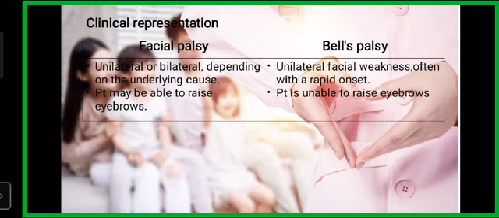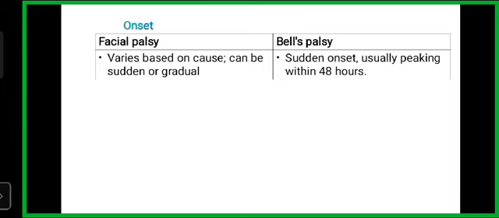Then what is the clinical presentation? Facial palsy is unilateral or bilateral, depending on the underlying cause. The patient may be able to raise eyebrows. But in Bell's palsy, it is unilateral facial weakness, often with a rapid onset. The patient is unable to raise eyebrows. Onset of facial palsy varies depending on the cause, and can be sudden or gradual. But in Bell's palsy, it can be sudden onset, usually peaking within 48 hours.